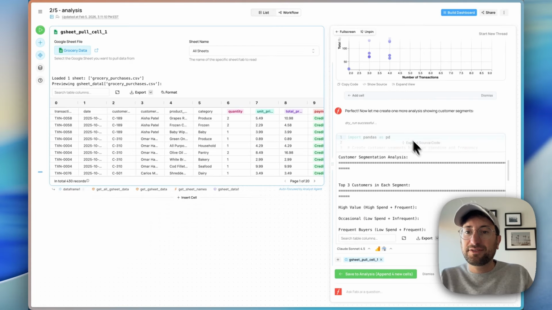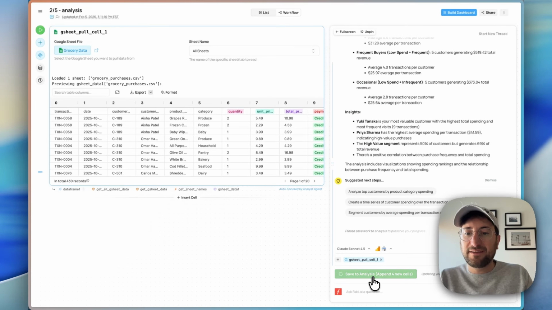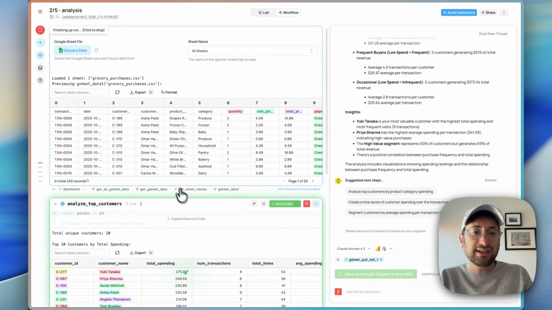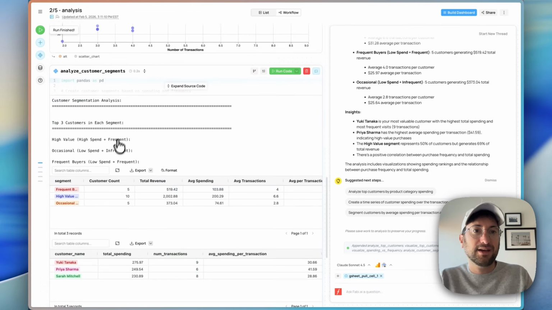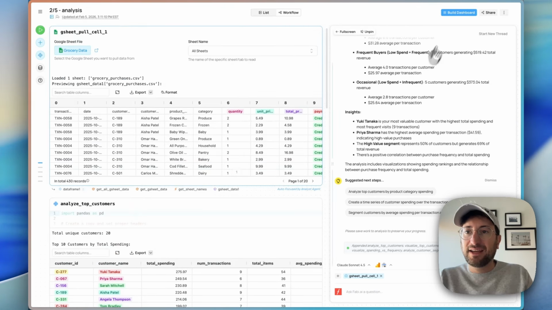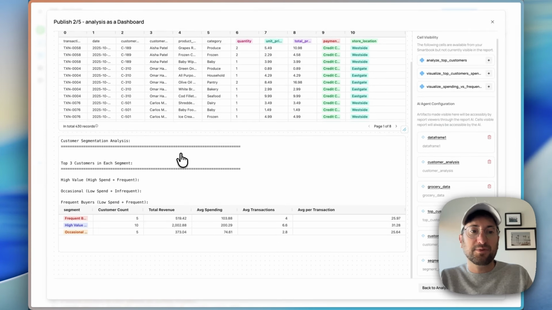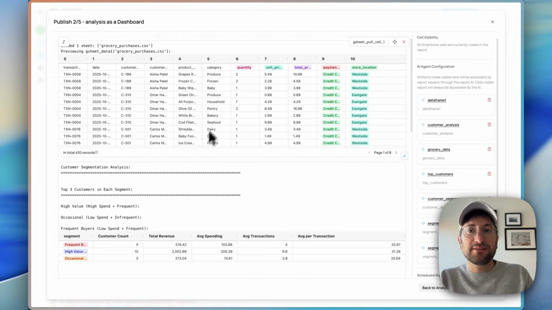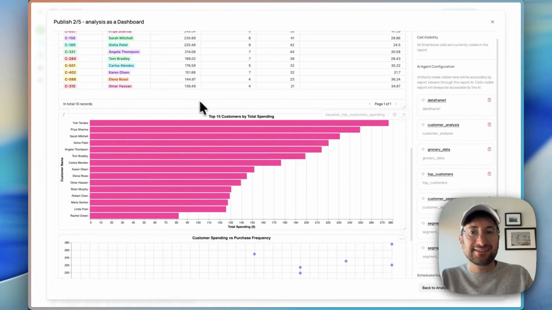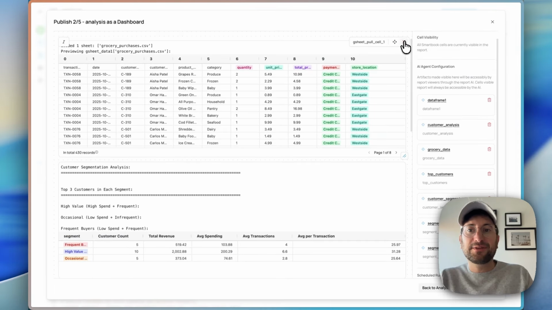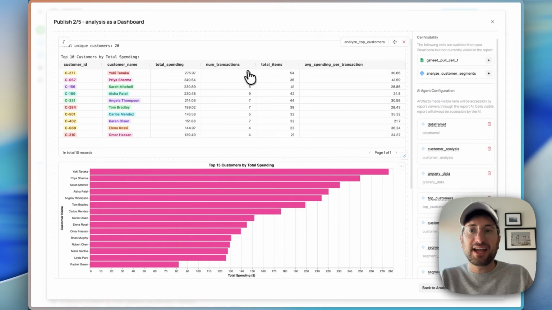So if you like those charts that it created, we can click Save to Analysis, and it's going to put that here into our analysis window on the left side. And then again, we can click Build Dashboard. And then in the dashboard, we can build and see this analysis directly inside. And if we don't want some of this analysis in our dashboard, we can just remove it. And here it's going to be in cell visibility.